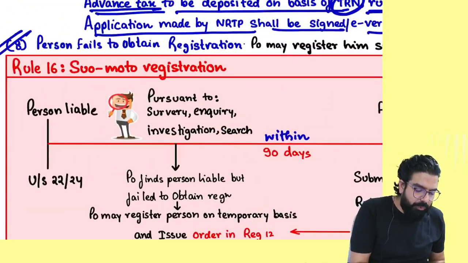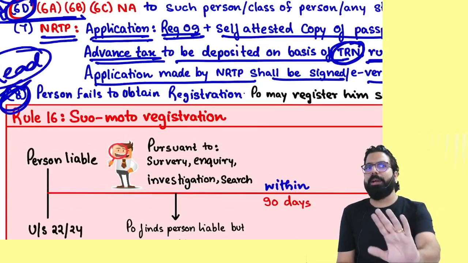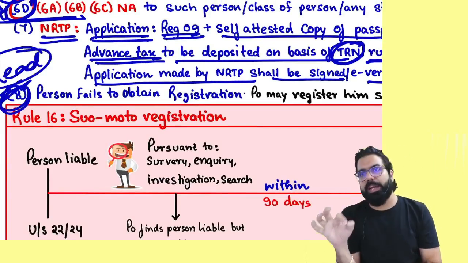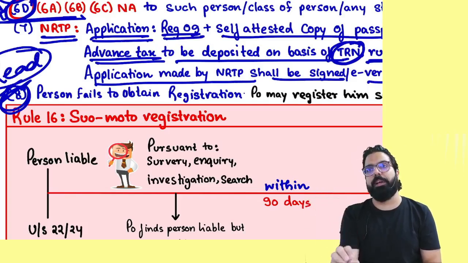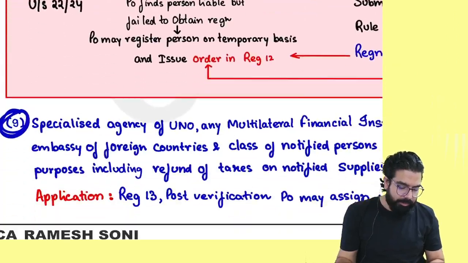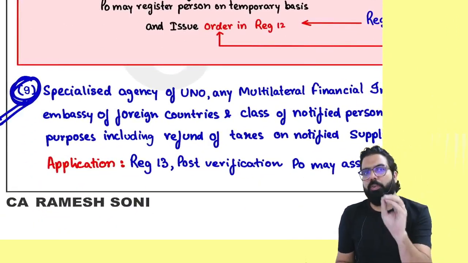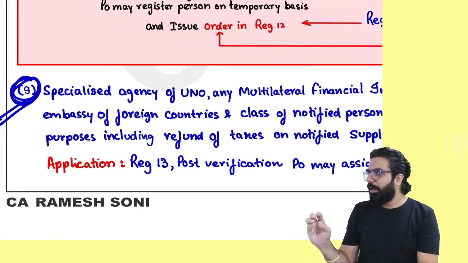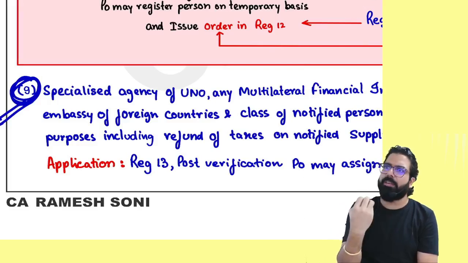Everyone over here, if you fail, this is not important from exam point of view. Rule number 8 is just a reading category. You guys can read at home, but I'll still tell you. If you fail to take registration, always remember, the proper officer will go ahead and register you on his own. Means suo moto registration will be done. Can I go ahead, everyone? Next. Section number 25(9), again not very important, but I'll still tell you simply. Wherever it is important, we'll concentrate more. Wherever it is not important, reading category. You guys can just read it once.